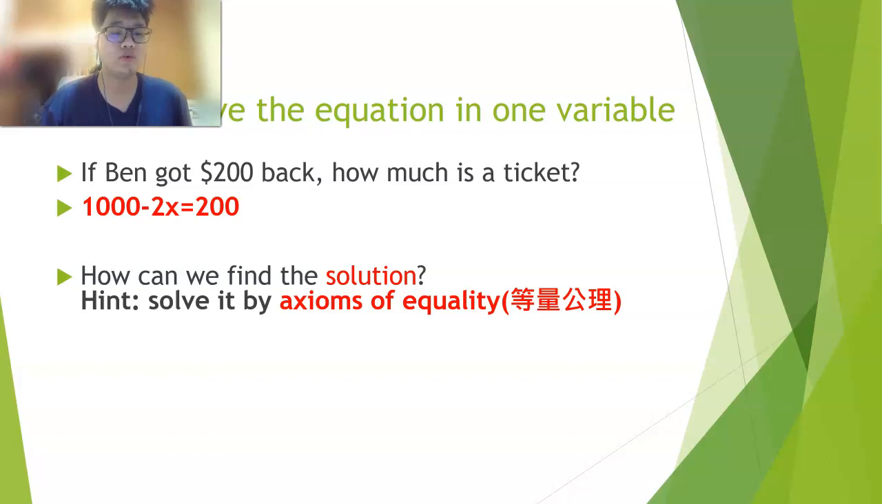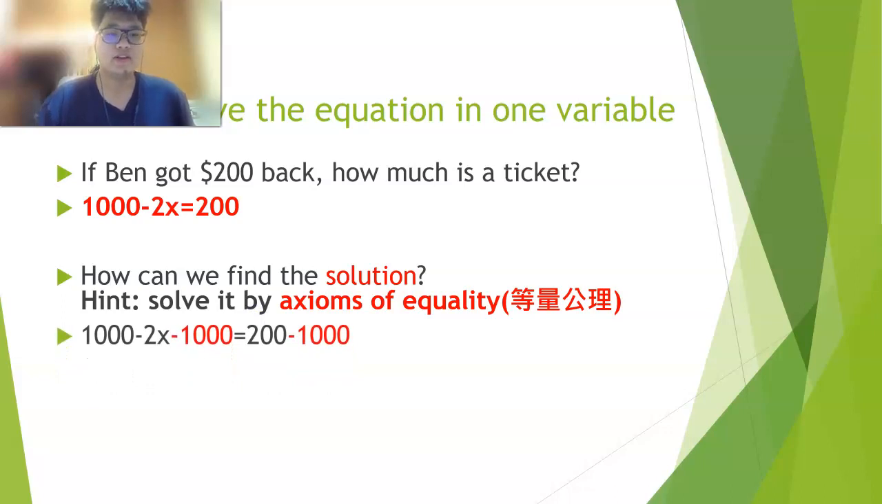So how can we find the X? It would be axioms of equality. Axioms of equality, 等量公理. Do you remember that? Hey Kathy, do you remember that? Yes. We have learned it as grade 5, right? So what is axioms of equality? Let's take a look.